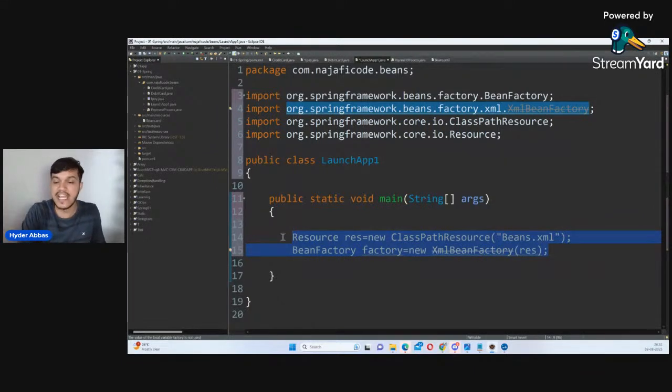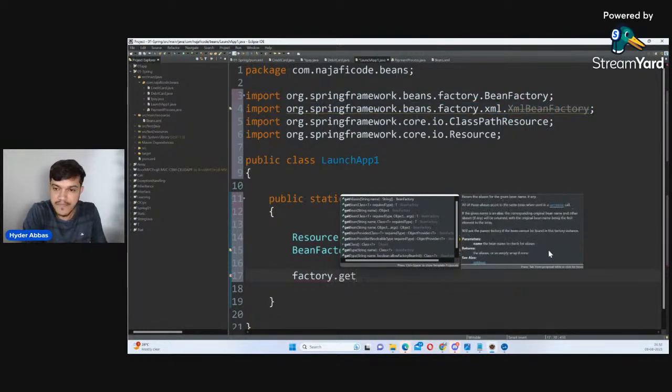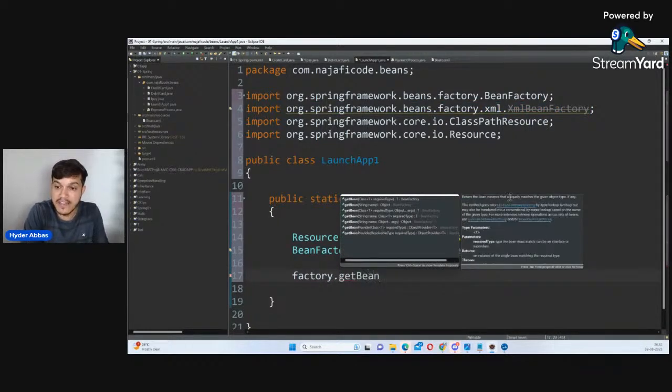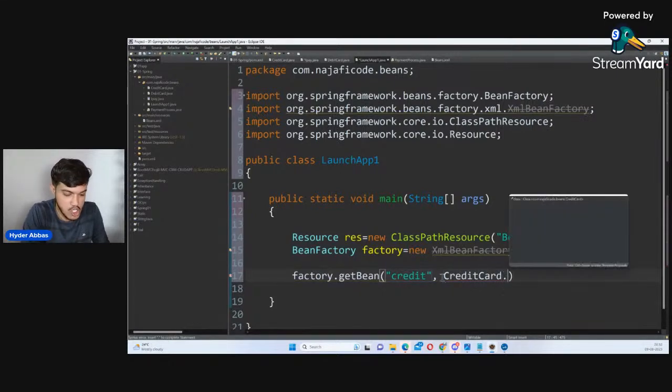I'm telling it, please create the object. Now I will say here, you have created the object, is it? Get me that object. I'll say factory dot getBean, get me the bean. Which bean? I have to inform now. I will inform which bean: the ID which I have given, credit bean. And here the class name of that. So I'll say here CreditCard.class.